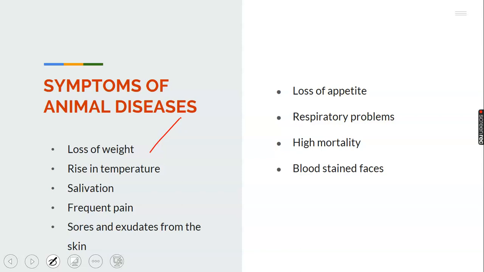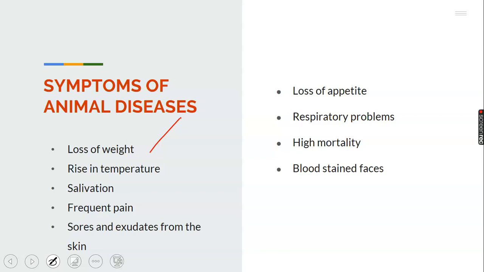When someone is losing weight, you can easily ask the person, are you having a challenge in any part of your body? Are you sick? Animals as well lose weight when they are challenged in any part of their body, when they have been attacked by a particular disease. There are different diseases that can attack animals. There is one called mastitis, which we'll be coming to later.